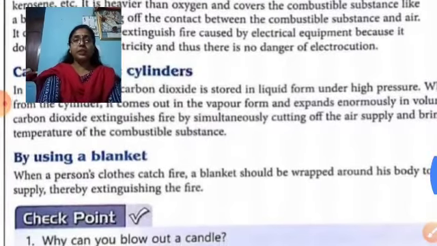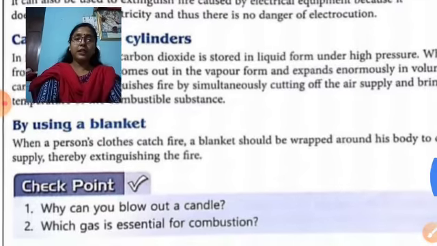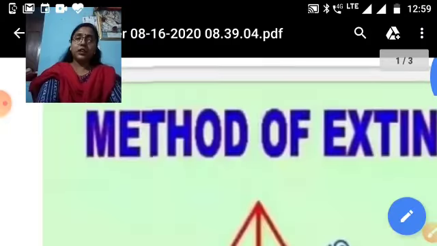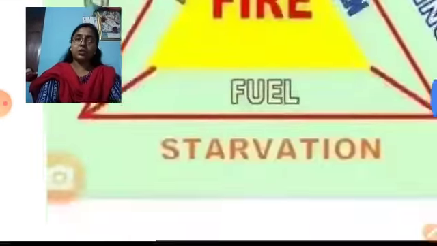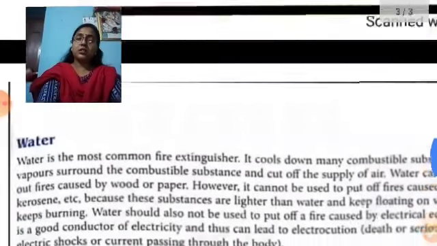Next is using a blanket. Do you know what a blanket is? A blanket is a thick cotton or woolen cover, which is specially used in the winter season. When a person's clothes catch fire, a blanket should be wrapped around that person, because the blanket acts to cut off the fire.